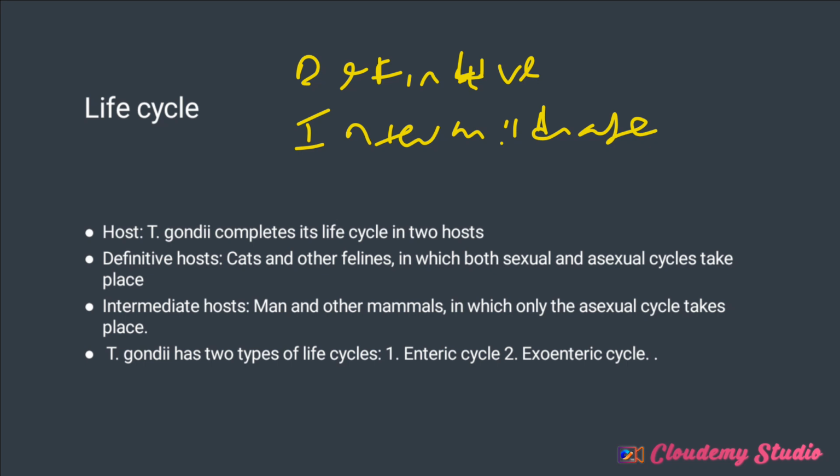The life cycle now involve two types. They have 2 types of life cycle, or 2 distinct phases. We have the enteric life cycle and exoenteric life cycle. We have the what? We have the enteric and the exoenteric life cycle. Also known as intestinal life cycle and extraintestinal life cycle. Some textbooks call it enteroepithelial life cycle and extraepithelial life cycle.